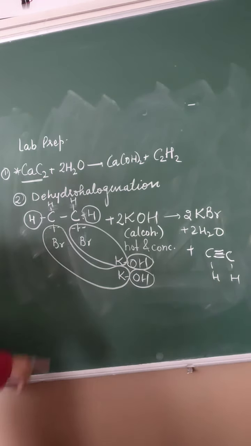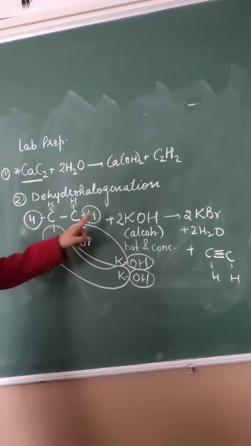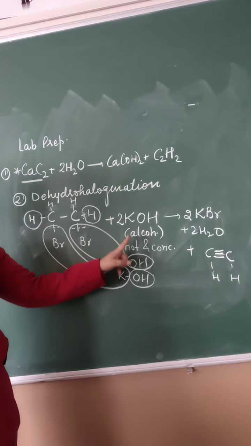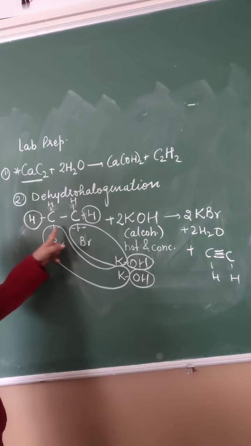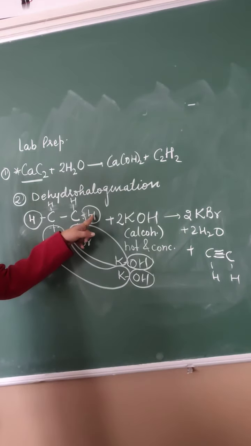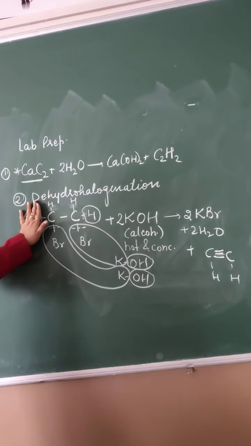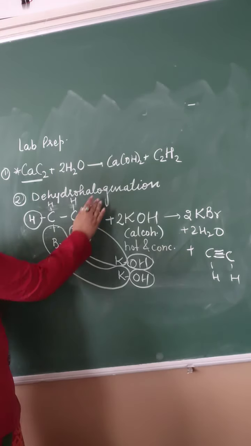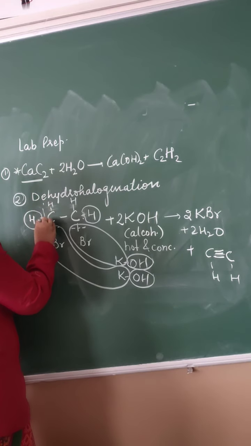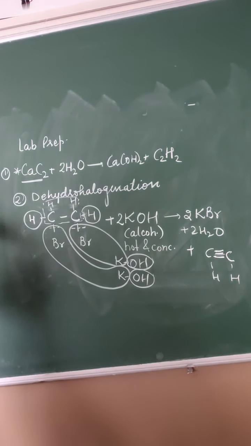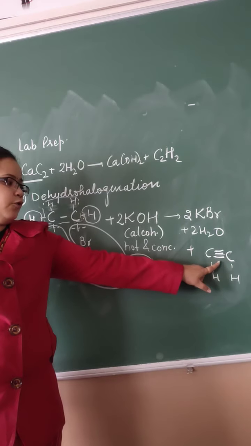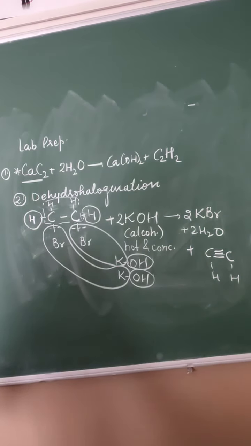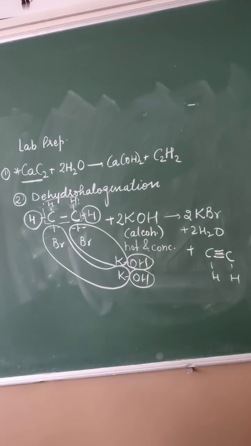C2H2. 2 KOH we have taken. One Br is taken by 1 K, another Br is taken by another K, and KBr is formed. One OH is taken by 1 H, another OH is taken by another H, and 2H2O is formed. Now what is left? This full part has been removed. Only this part is left, C, C, H, H. Now these carbons have to satisfy their valency, so they will share their electrons with each other, forming a triple bond, forming C2H2. These are the two methods of preparation of ethyne.